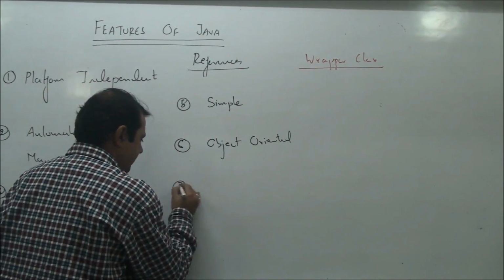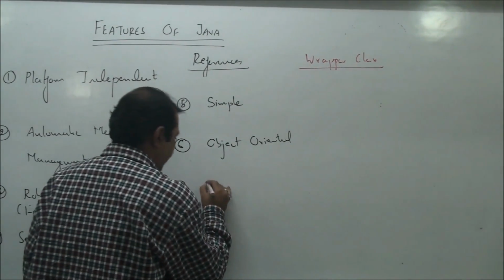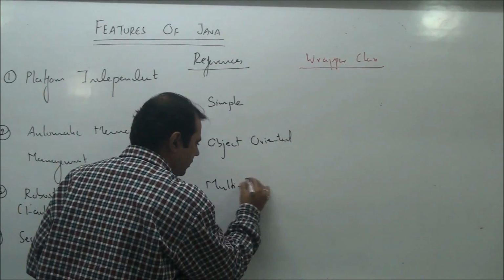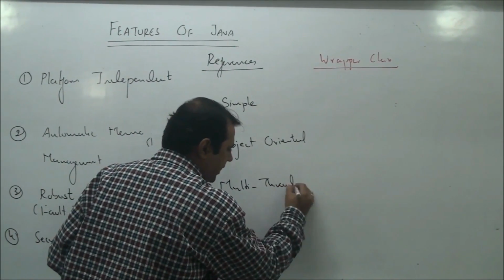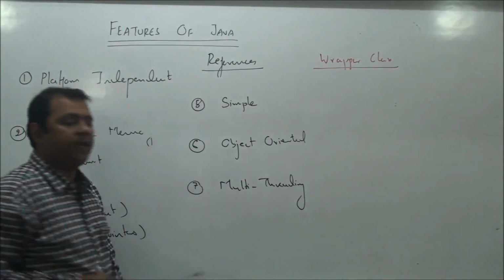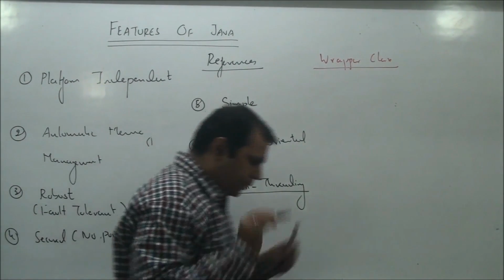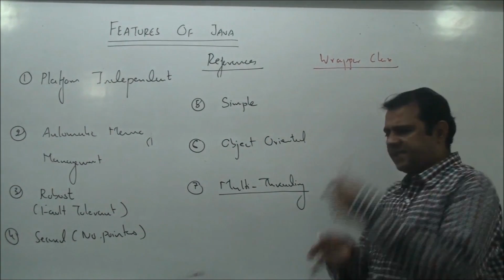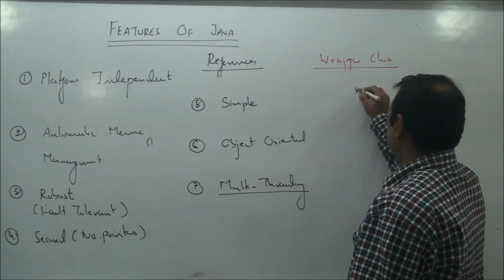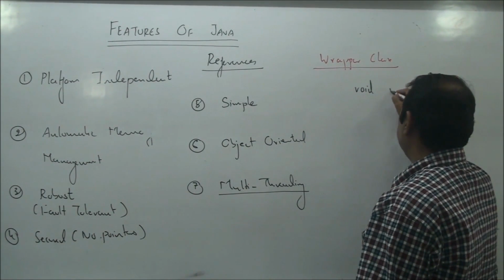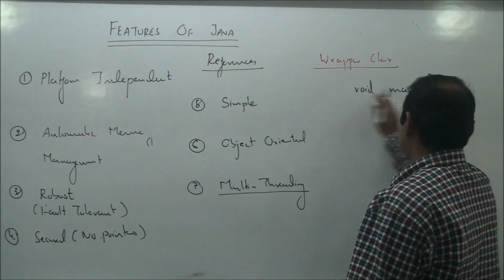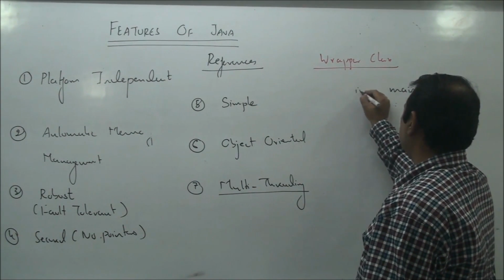Next feature. Java has very strong support for a very important programming principle which is called multi-threading. Now what is multi-threading? To understand this feature, let's have a basic example of a very simple C language or C++ language code.